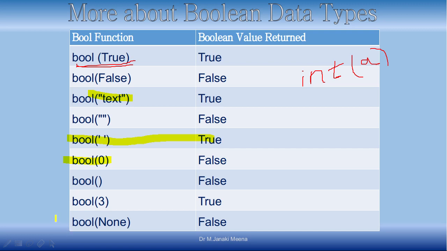And you can look here, bool of 3. Of course I told you that other than 0, for any integer value, it's going to give a true. And bool of None is going to be false, obviously, because it is representing nothing. This is about the Boolean values that are given for any data type. In expressions, the conversion also happens automatically. This is about the Boolean data type.